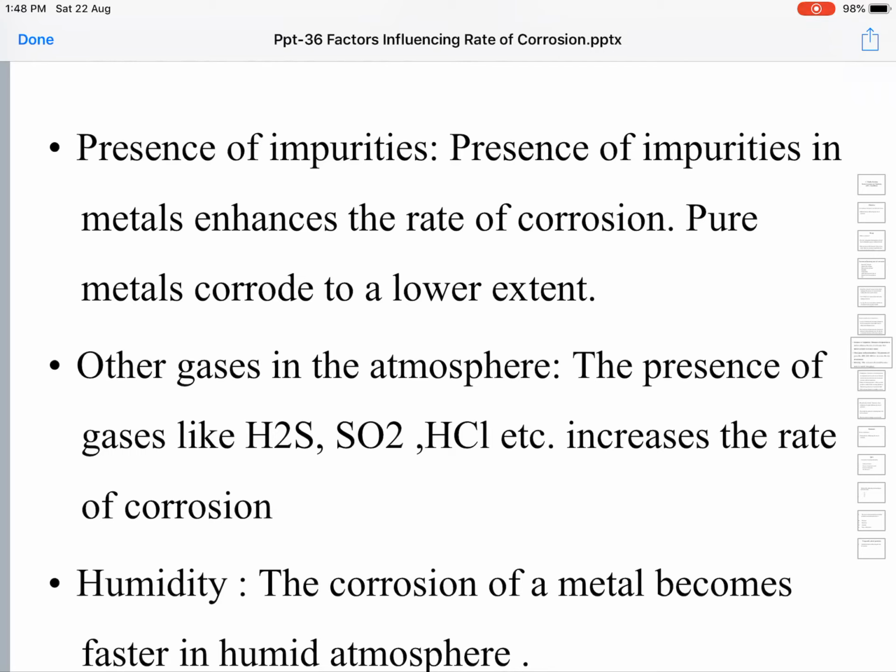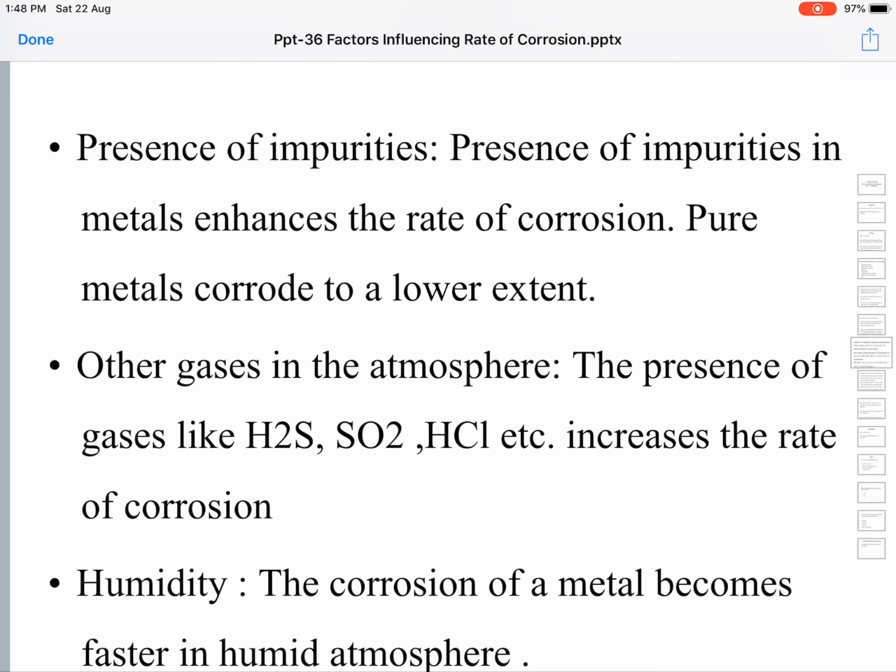The less the impurity, the slower the rate of corrosion. The quantity of impurities in the bulk metal is directly proportional to the rate of corrosion.